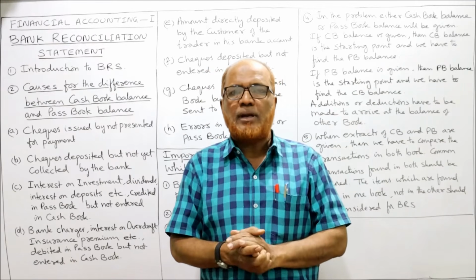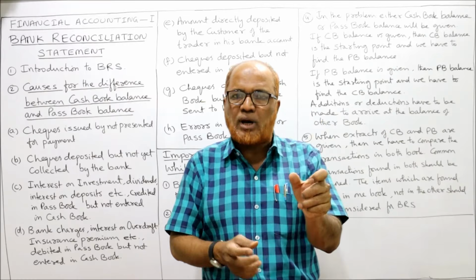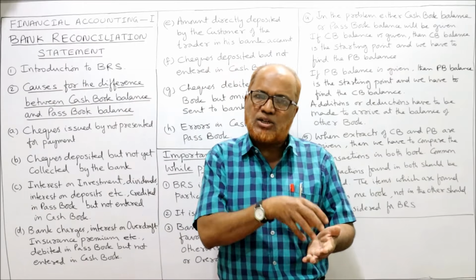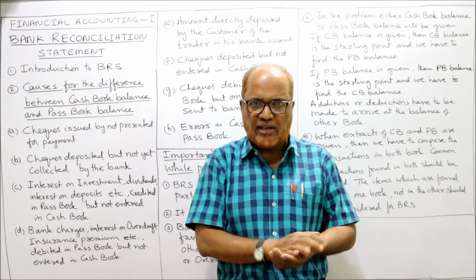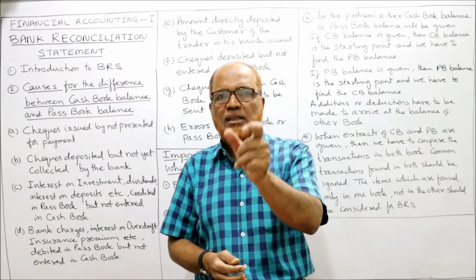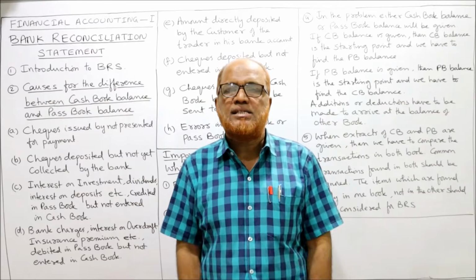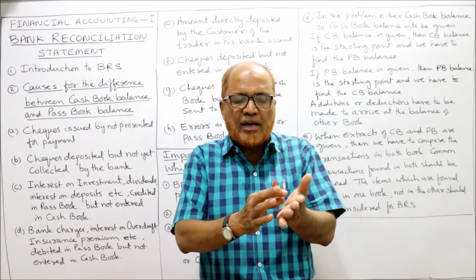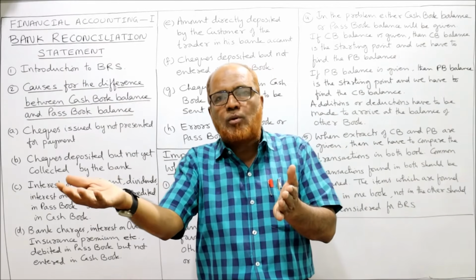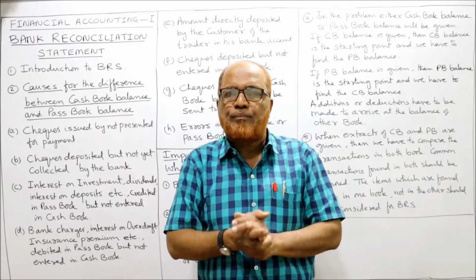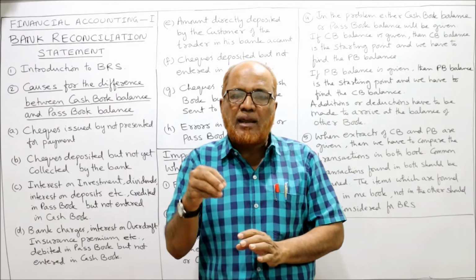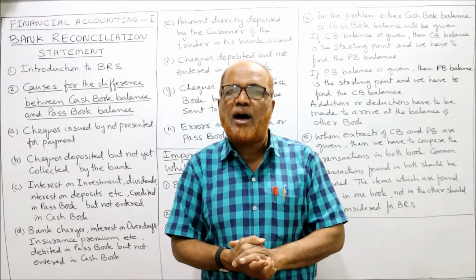So normally what will happen, the transactions found in the cash book and the transactions found in the passbook will be same. Because I am writing the transaction in my cash book, the banker is writing the transaction in the passbook. So ideally, the balance as per cash book and the balance as per passbook must be same. When I open the cash book, it may show that 10,000 rupees bank balance I am having. When I open the passbook, it may show a balance of 10,000. So both the books may have the same balance. But in real practice, this will seldom happen.